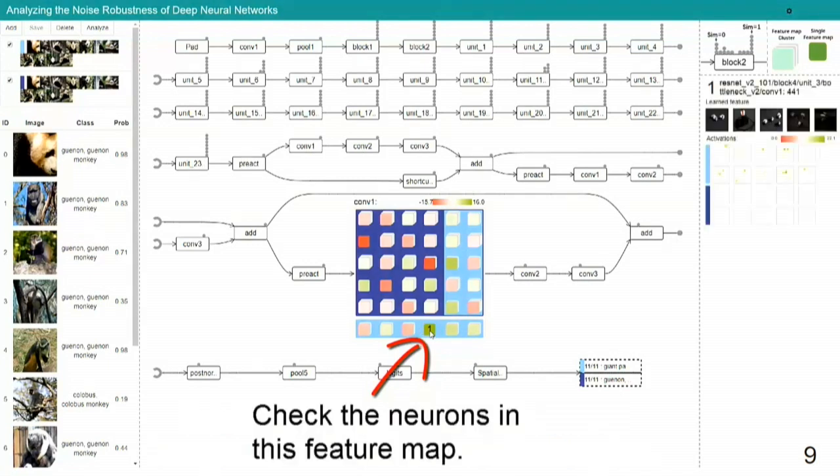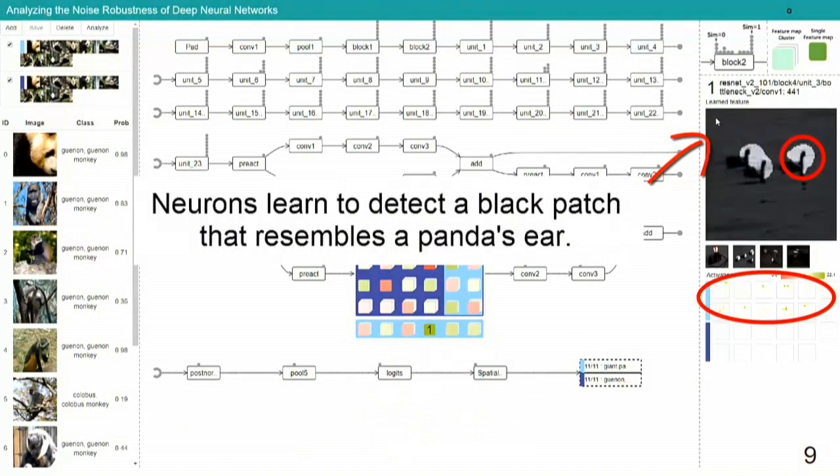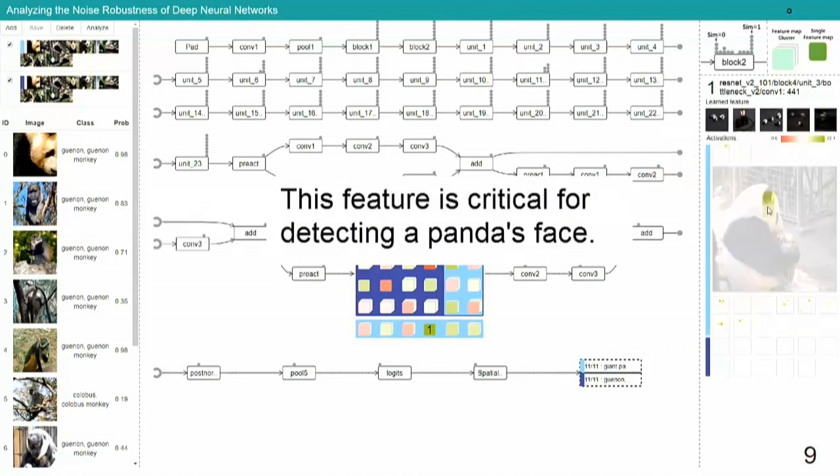The expert checks the neurons, then examines the learned features in neuron level visualization. From the learned features and the activation heat maps, he found that the neurons learn to detect a black patch that resembles a panda's ear. This feature is critical for detecting a panda's face.